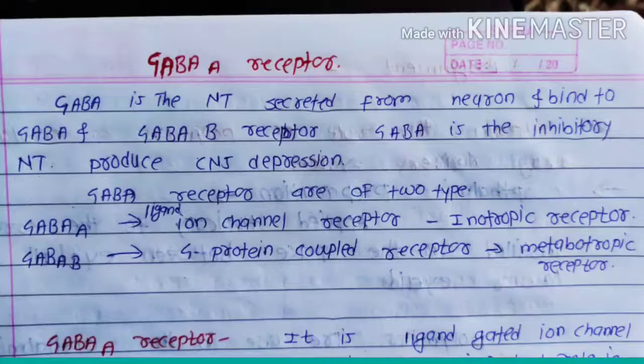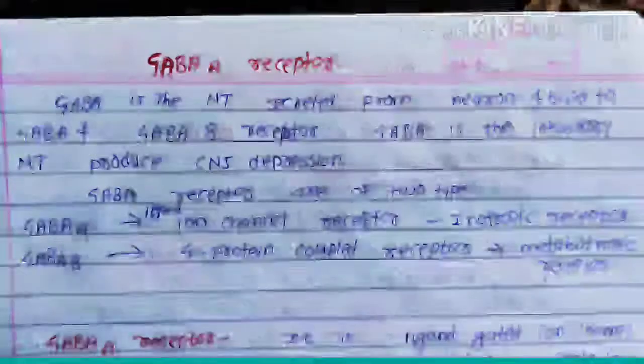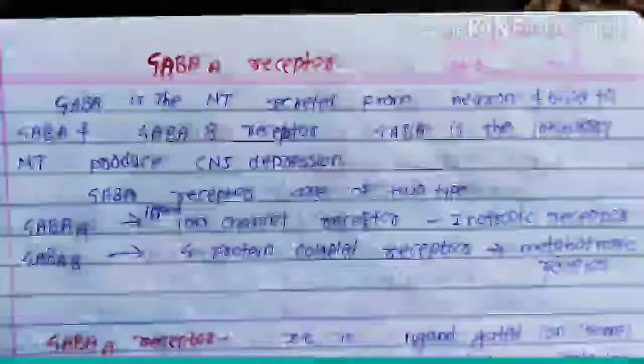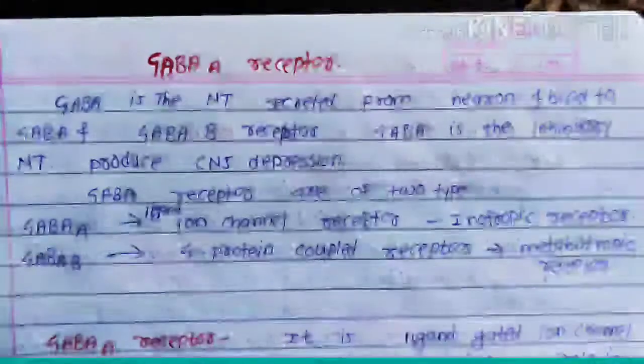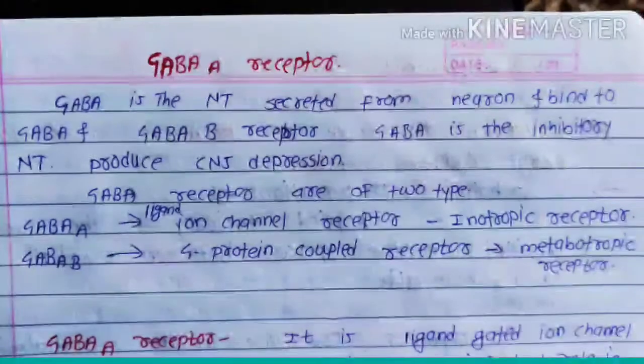So GABA A receptor is the ion channel receptor. The ligand for the GABA A receptor is gamma aminobutyric acid. And what is the ligand? Please don't be confused about the ligand. Ligand is an endogenous substance, which is secreted in the body, binds with the receptor and produces maximum pharmacological action, that is the GABA. GABA is the ligand for the GABA A receptor.